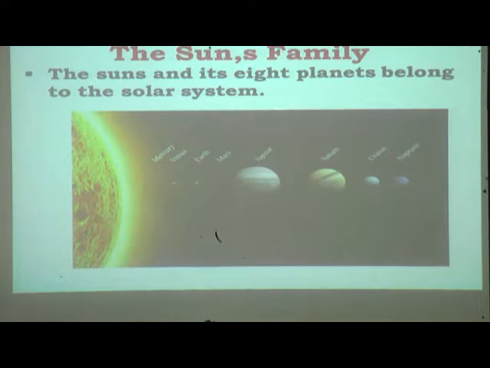Now, can you tell me, out of these 8 planets, which will be the coldest and which will be the hottest and why? See, first the coldest. Which will be the coldest? Yes, the coldest will be Neptune.